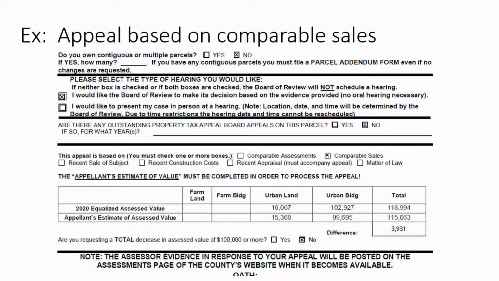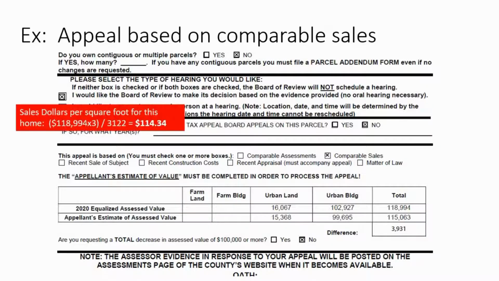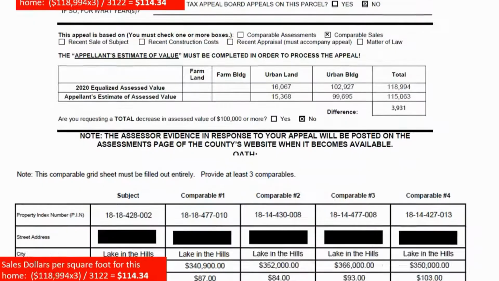Now, here's an example of an appeal based on comparable sales. So this is one where the equalized assessed value was about $119,000, and the appellant's estimate was going to go down to $115,000. So the sales dollars per square foot for this particular unit was about $114. So now you want to find comparables that have lower sales dollars per square foot.